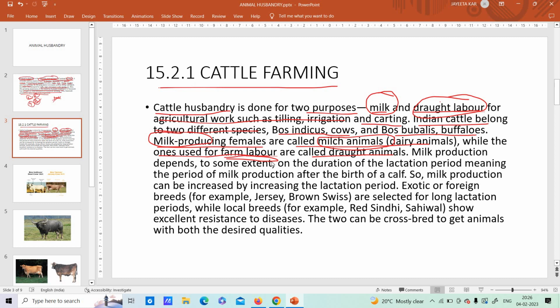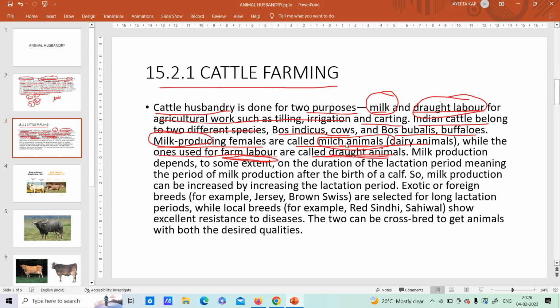Those who have good physical strength, maybe they are not able to produce milk, but that's not a reason to discard the animals. Even though they are not producing milk, they are capable of farm labor, so they are called the drought animals. So milch animals and drought animals.